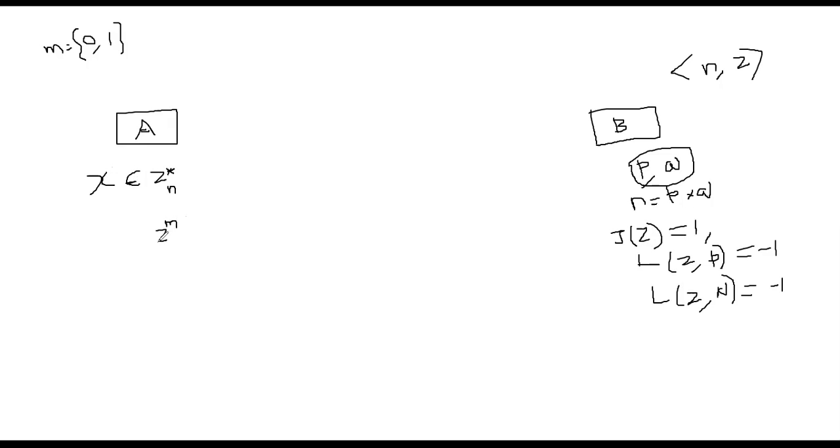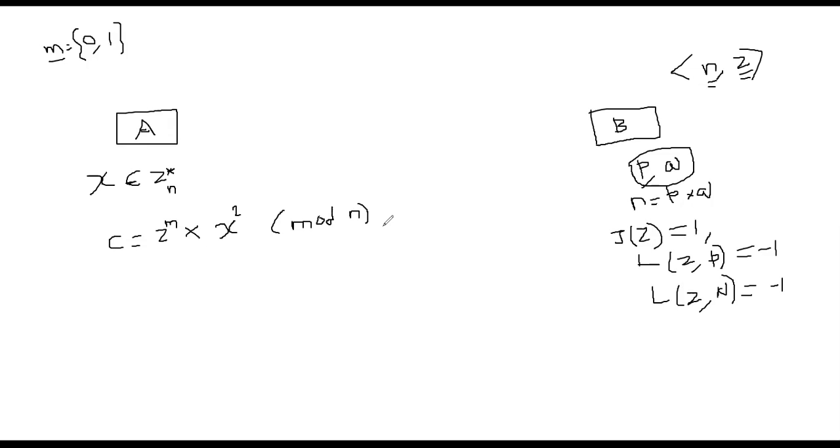Where is this Z coming from? This Z, remember, is public. So N and Z are public. Therefore, Alice will just take Bob's public Z and raise it to the message M she wants to send. But here comes the neat trick. She multiplies that by X square, the X that she just picked randomly.